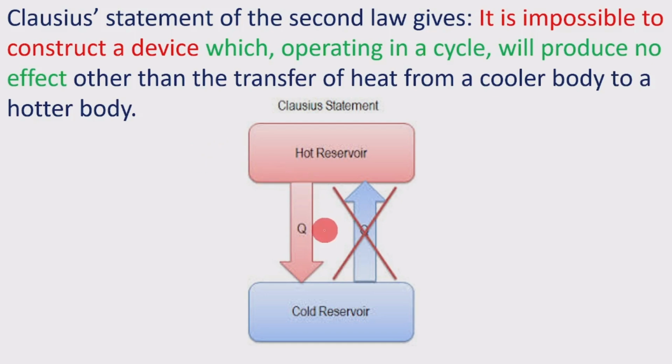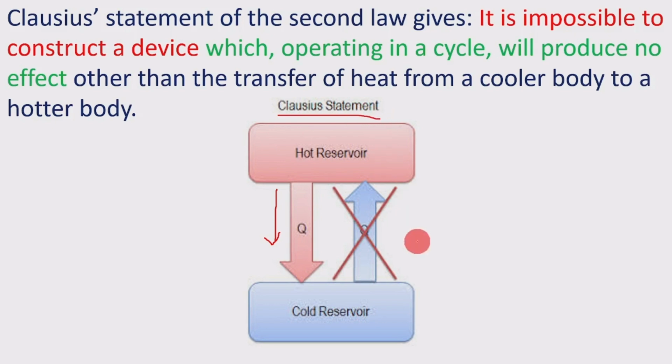Here, as we already know, the heat will transfer from the hot reservoir to the cold reservoir. The hot reservoir has the higher temperature, and from that the heat will flow to the cold reservoir because of the temperature difference. The temperature difference is the potential for the heat transfer, thereby heat transfer takes place. The reverse, from the cold reservoir to the hot reservoir, is not possible. That is given by the Clausius statement.